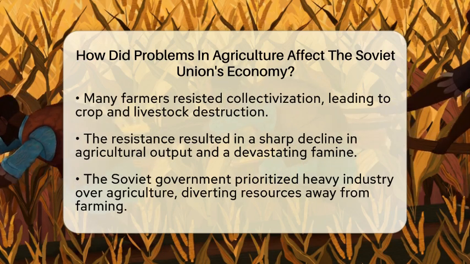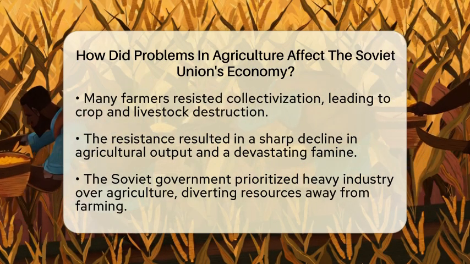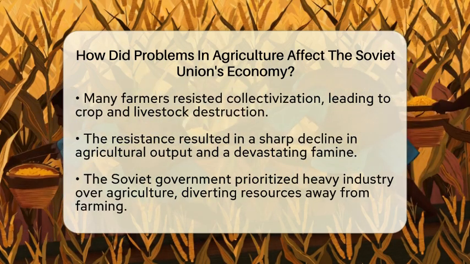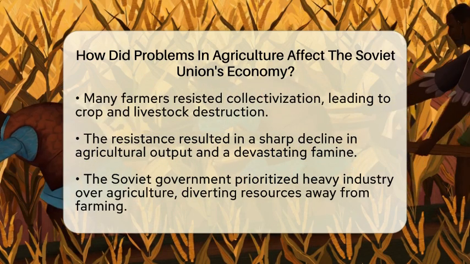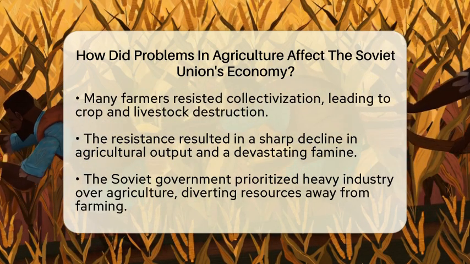This resistance caused a sharp decline in agricultural output and led to a devastating famine that claimed millions of lives. The loss of livestock and disruption of farming practices had long-lasting effects, making recovery difficult.